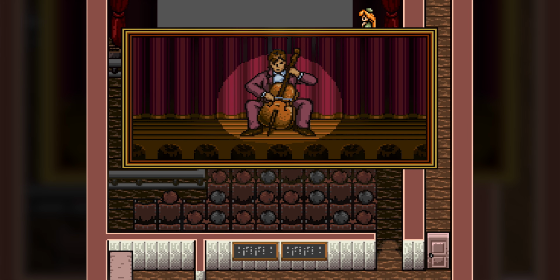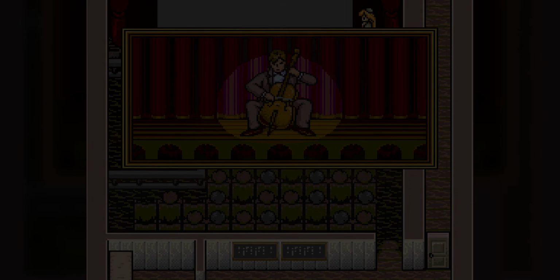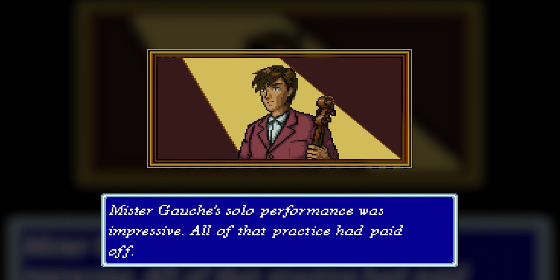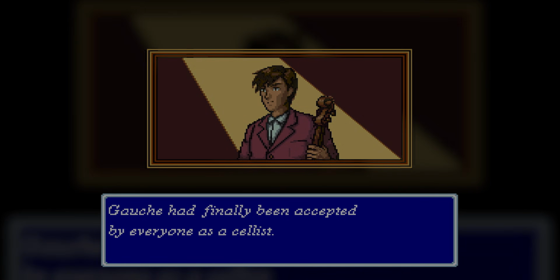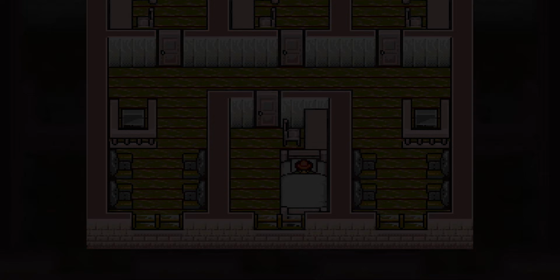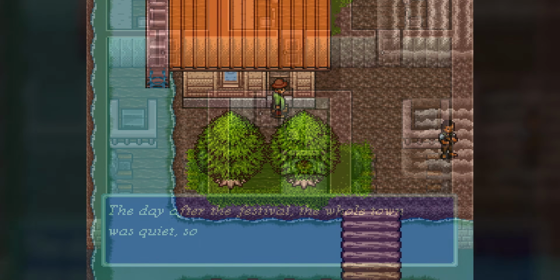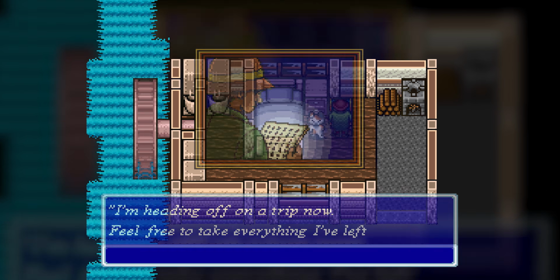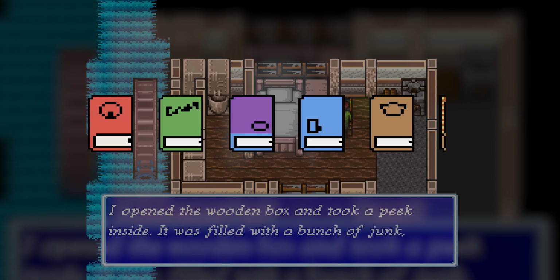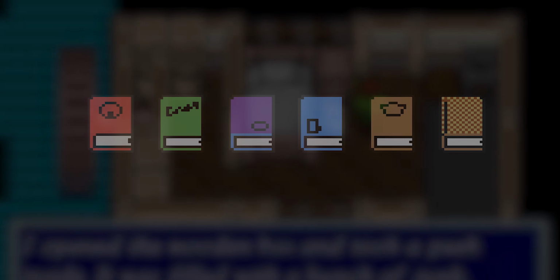The people of Ihatovo finally see what a talented cellist he is. In the morning, we return to Ghosh's house to learn that Ghosh has gone on a trip. In a letter, he thanks us for helping the cuckoo bird and gives us one of Kenji's journals in the bedroom chest. The next day, we can feel the weather getting colder.